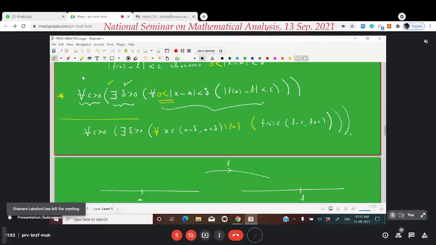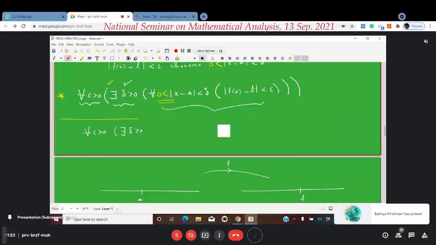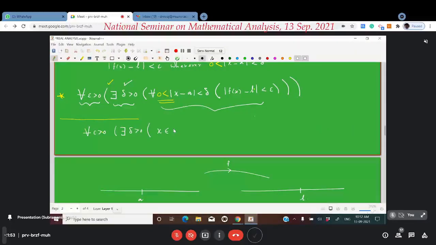Okay, sir. Or I will write it in this way because too many brackets may confuse you. Such that x belongs to the open interval a minus delta comma a plus delta minus the single point a, implies that the image f of x will belong to the interval L minus epsilon comma L plus epsilon.